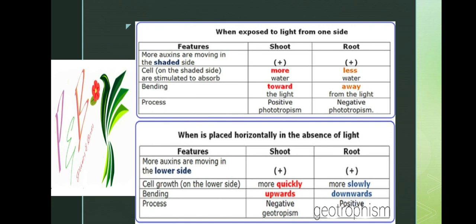The root will grow downward, so it is negative phototropism but positive geotropism. Positive phototropism: your shoot will grow upward. It is positive phototropism but negative geotropism. Geotropism is going towards gravity, but the shoot is moving away from gravity. So it is positive phototropism, negative geotropism. Only this must be remembered in this topic.